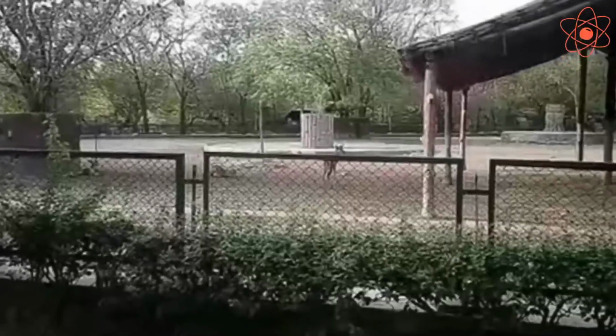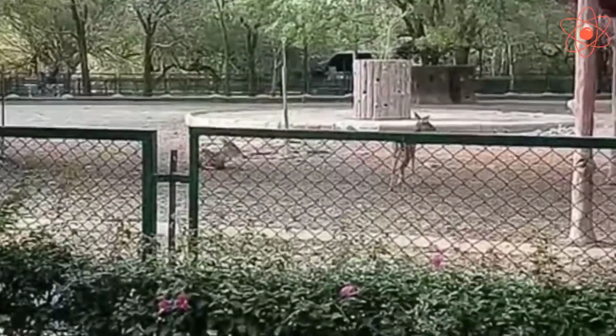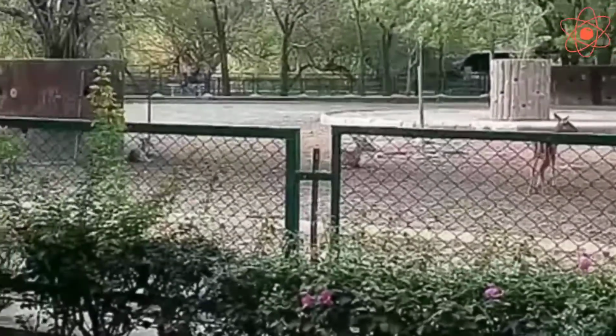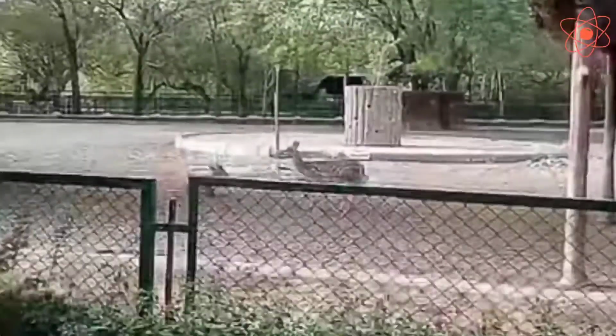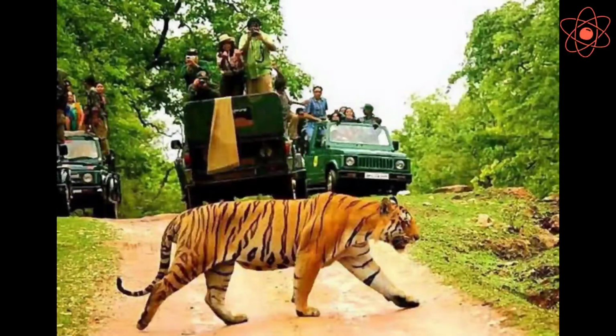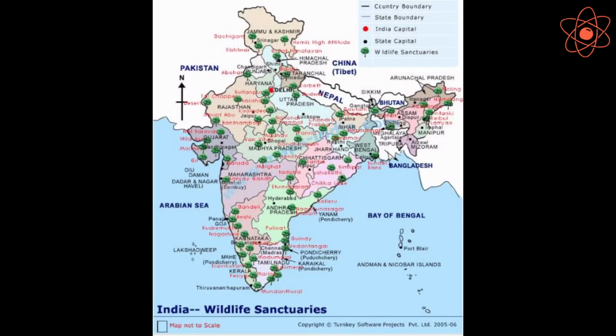Wildlife sanctuary is different from zoo. In a zoo, animals are kept for public exhibition. They live in artificial environments and are given food at specific times of the day. In a sanctuary, animals live in their natural habitat and obtain food from their habitat on their own. There are about 500 wildlife sanctuaries in India.